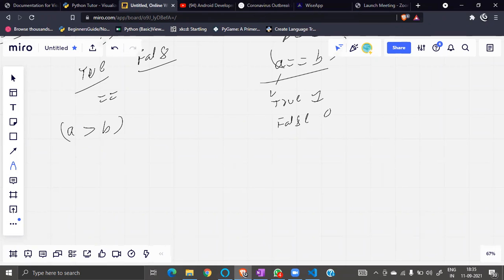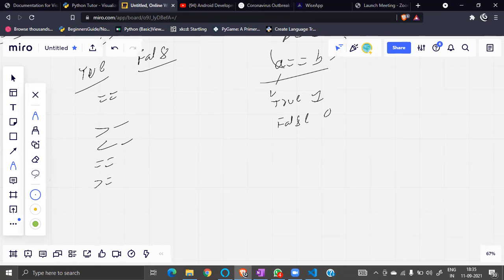I can check this also, right? So there are some conditions I'm just writing down. This I can use for greater, for less, and for greater than or equal to. Sorry, my bad.